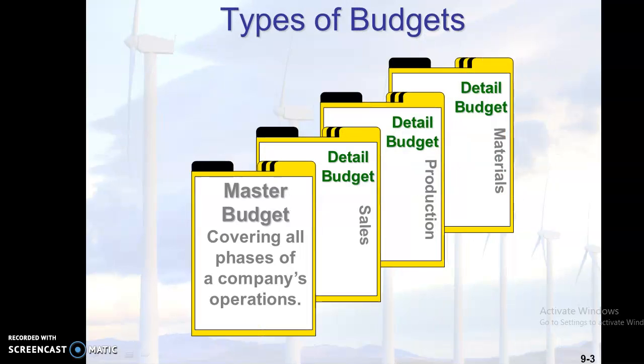What are the types of budget? Let's look into that. The first budget is known as the production budget. The second one is the sales budget, and the third one is the materials budget. All the functional budgets will be consolidated together, which is known as the master budget. The master budget is a budget consolidating all functional budgets.